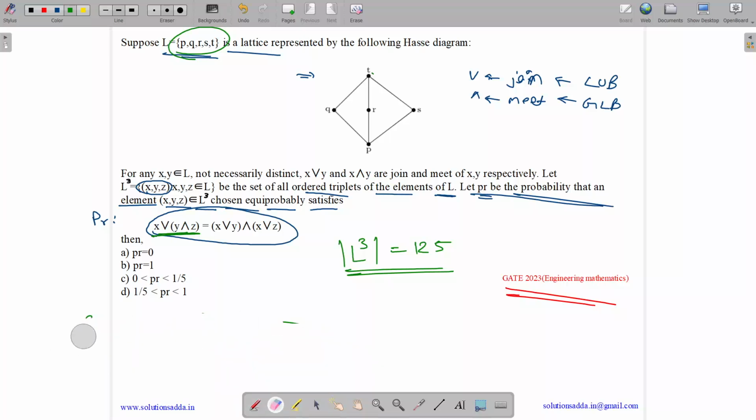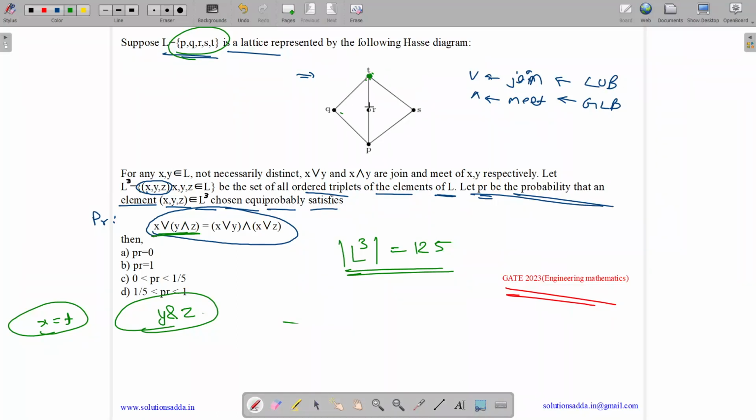Now assume that we take x equals T. Then the given condition of L is satisfied for any y and z. Why and how? Let me tell you. If we have x and T, then what is the least upper bound and the greatest lower bound?